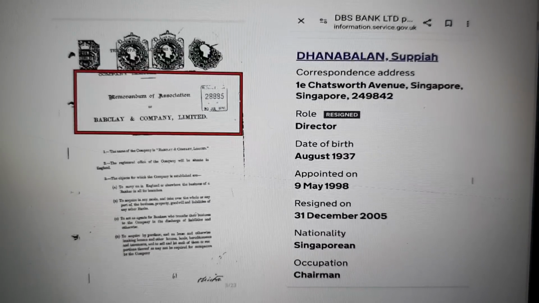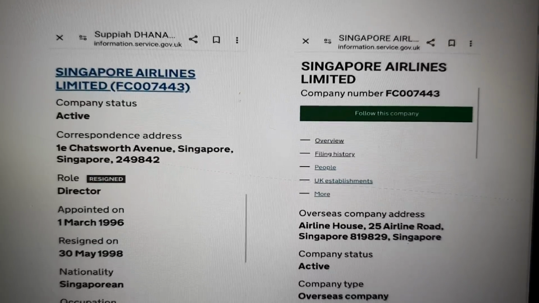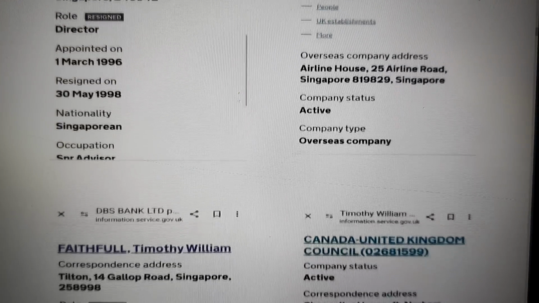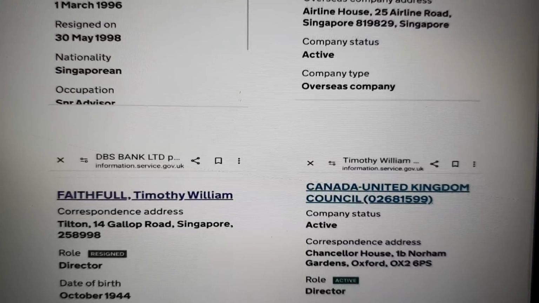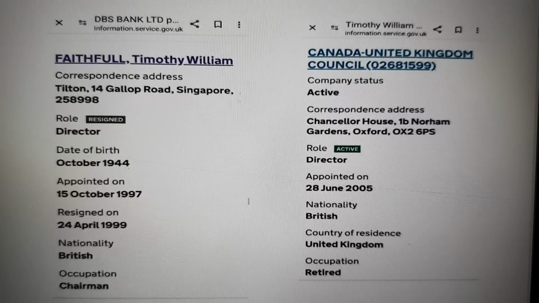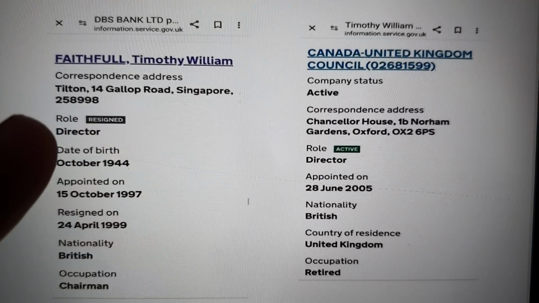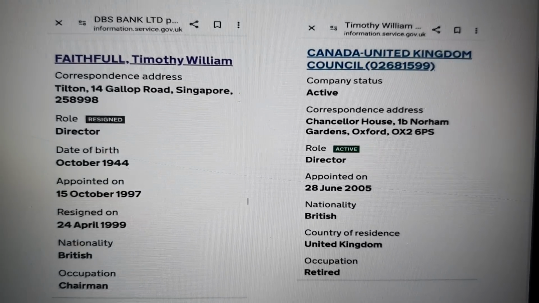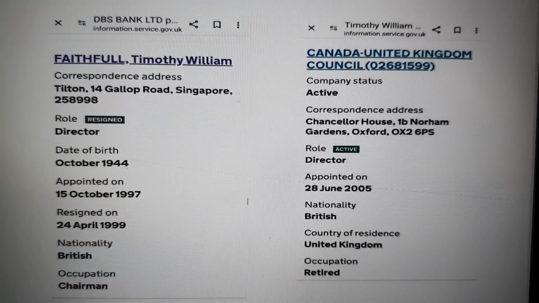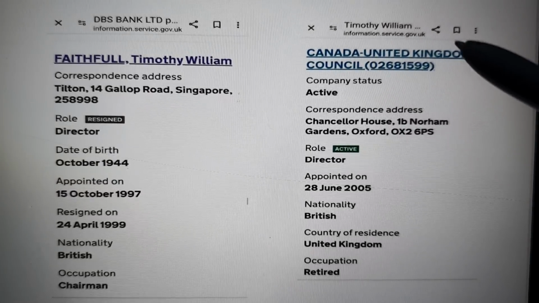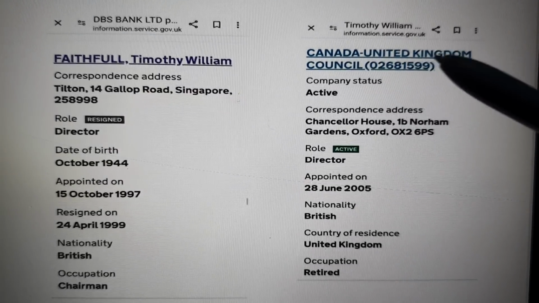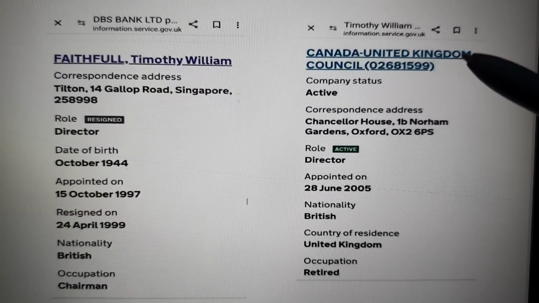So let's move forward. DBS Bank. In there, it links to Singapore Airlines. Overseas company incorporated in 1998. DBS Bank linking through now to... Now this is important. I'm now in touch with groups in Canada. I've emailed 350 Canadian MPs on the back of that with the evidence, and you can see we're getting international links through to the fraud.